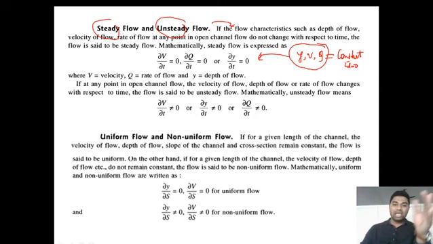On the other hand, if for a given length of the channel the velocity, depth and so on do not remain constant, then the flow is said to be non-uniform flow.